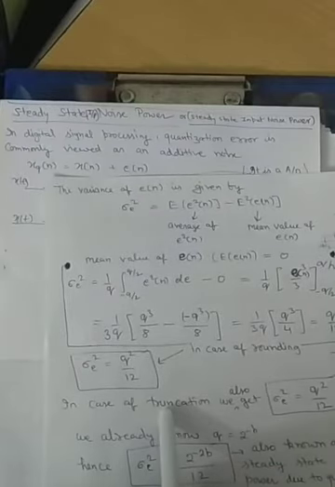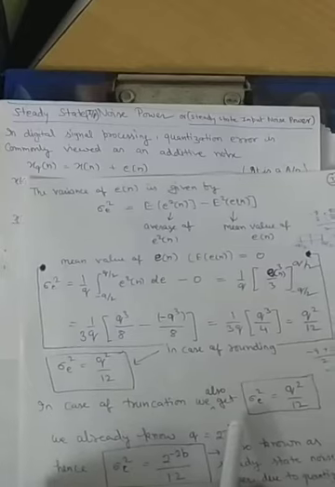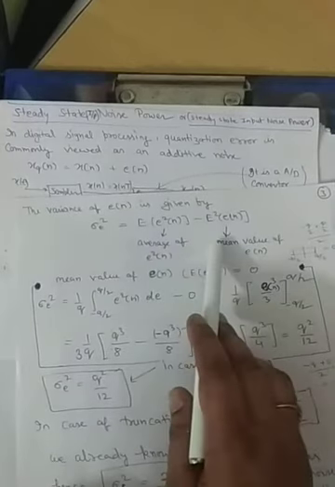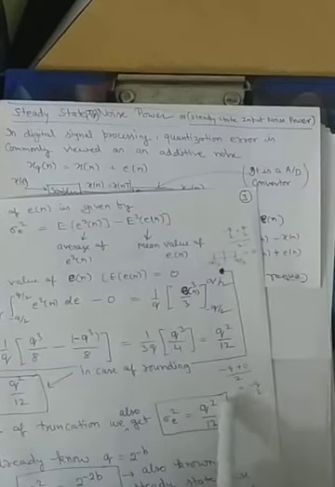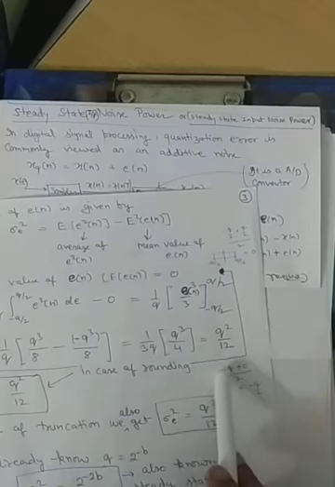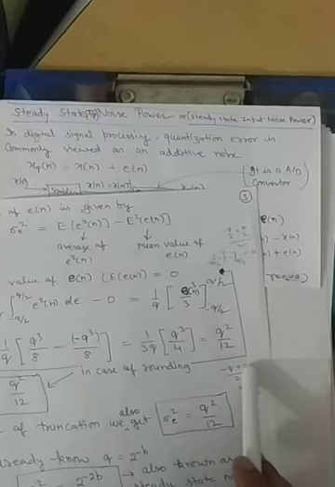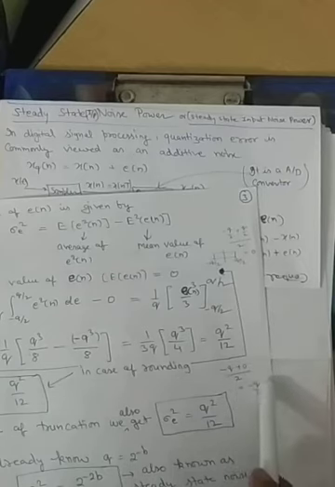Similarly, in the case of truncation, if we do the same mathematical calculation, the range goes from minus q to 0. So the minimum and maximum limits are minus q and 0, and we take the average of these two values. We get the mean value as minus q by 2.